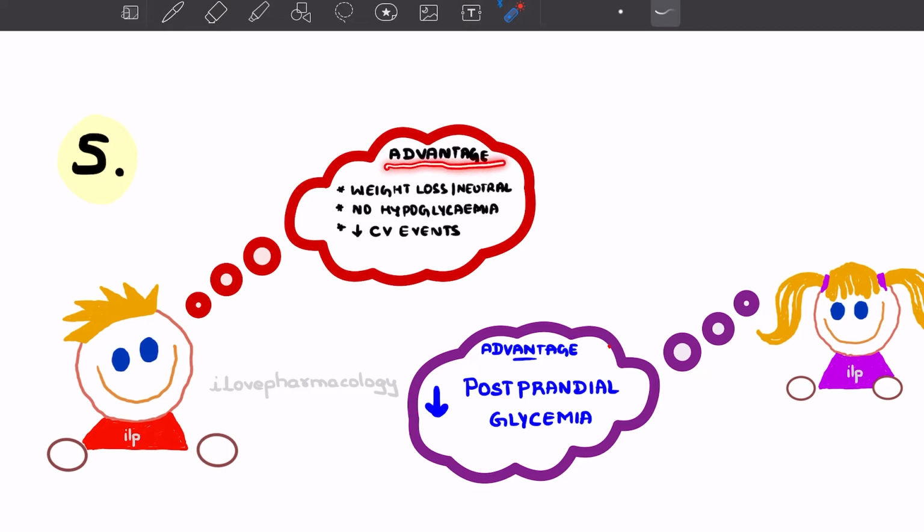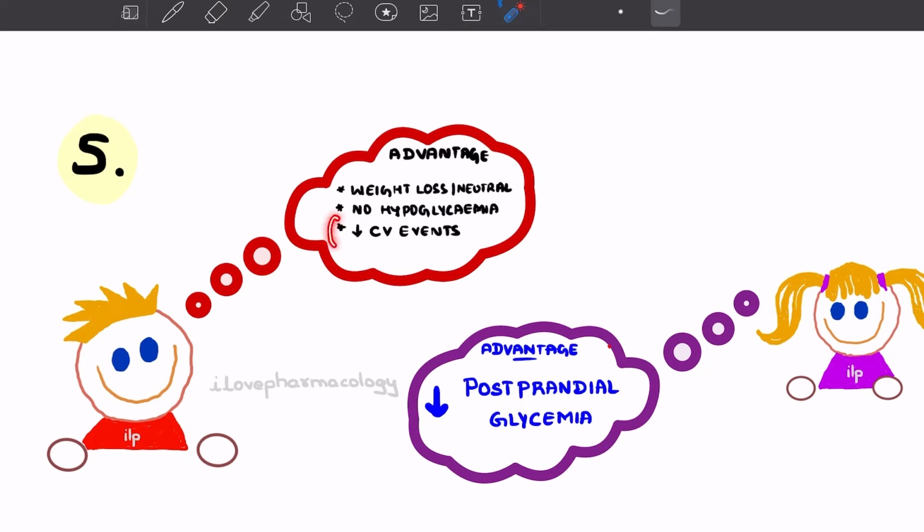Metformin has advantages in three forms. Metformin can reduce weight, or it can keep weight neutral, and there won't be any hypoglycemic episodes following the administration of Metformin.